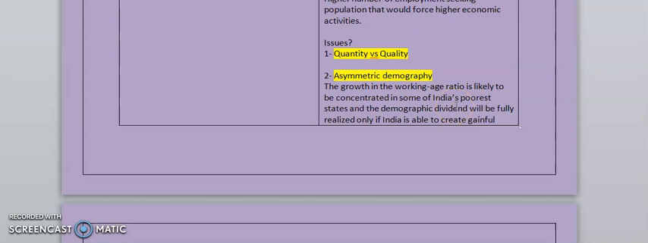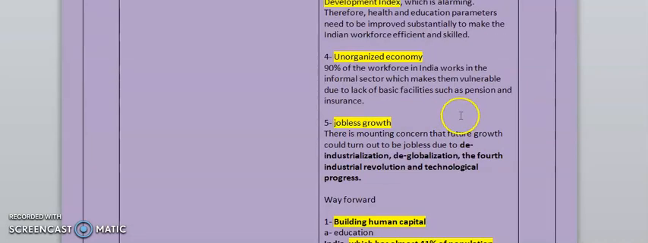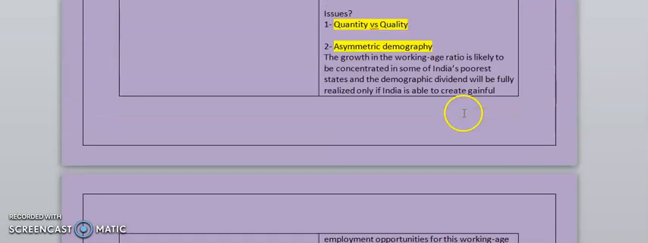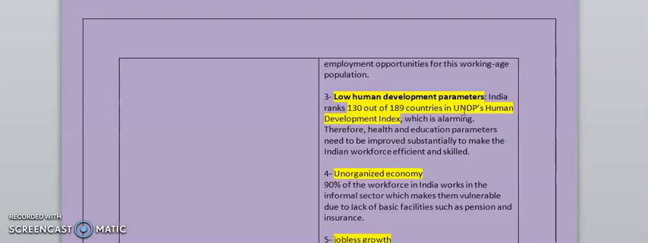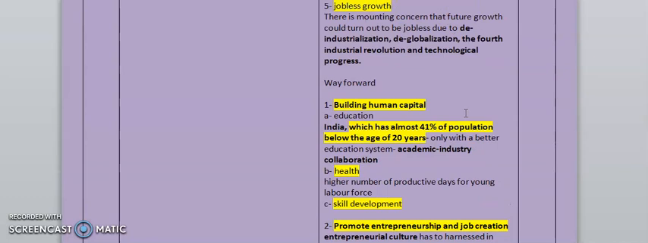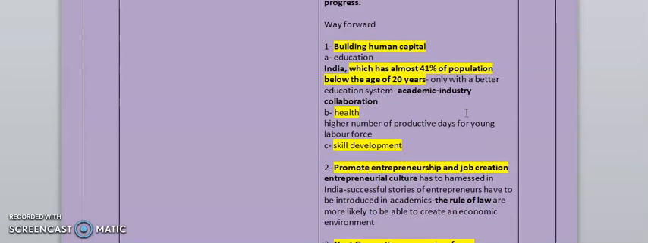demographic dividend, these five points you can use in your answer and explain them as per your convenience. So this is my explanation, which I use in answer writing. The second last point is the way forward, or we can call it a conclusion, suggestions, whichever you prefer, it depends on you.